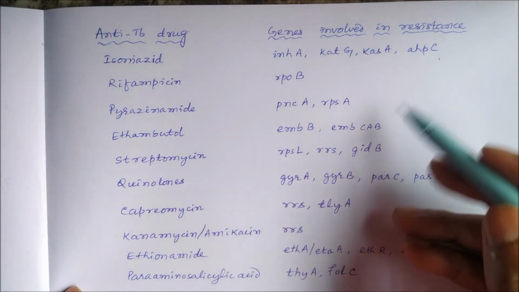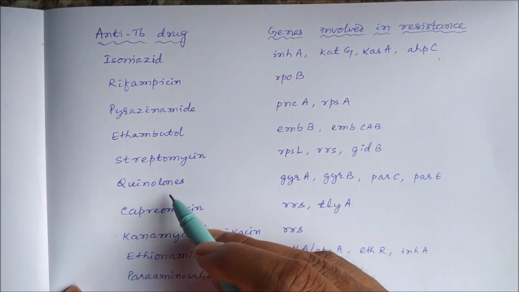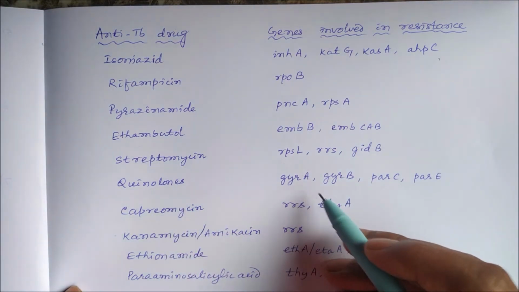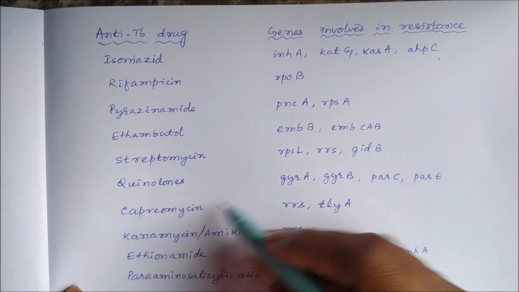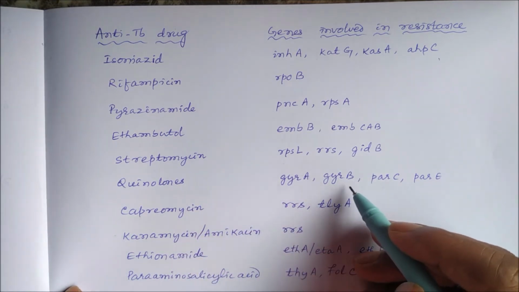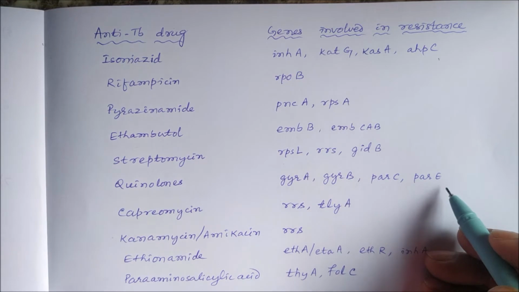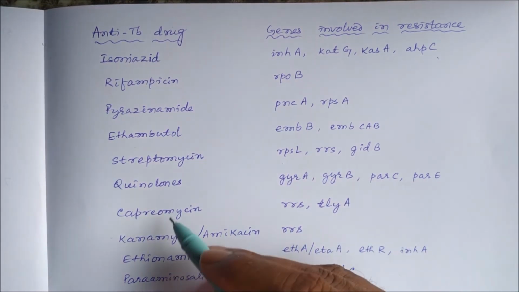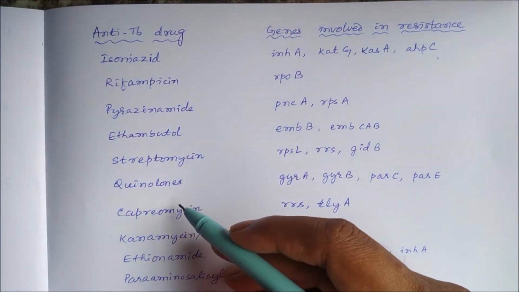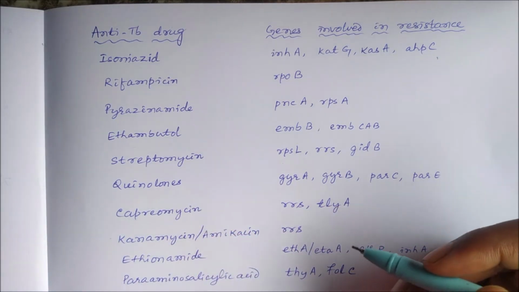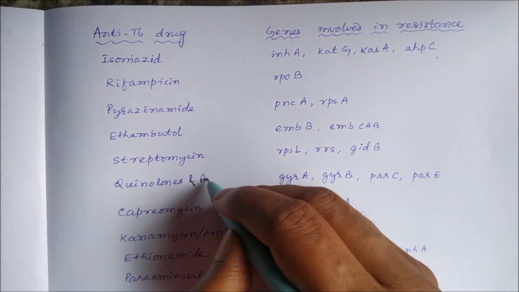All these genes are involved in resistance. Quinolones inhibit DNA gyrase, so GYRA, GYRB, PARC, PARE are the genes involved in quinolone and fluoroquinolone resistance.